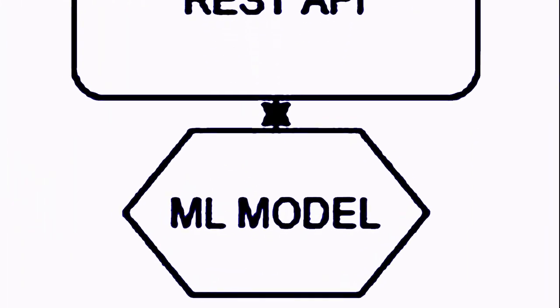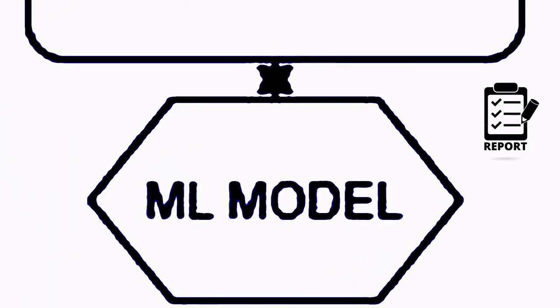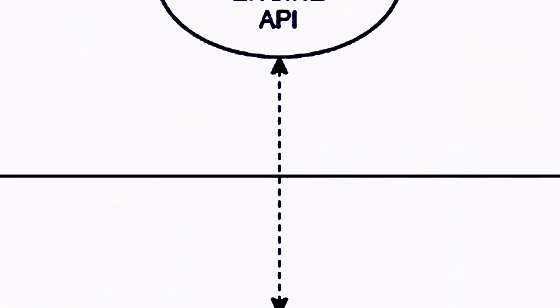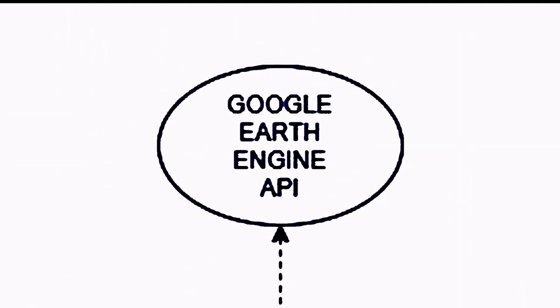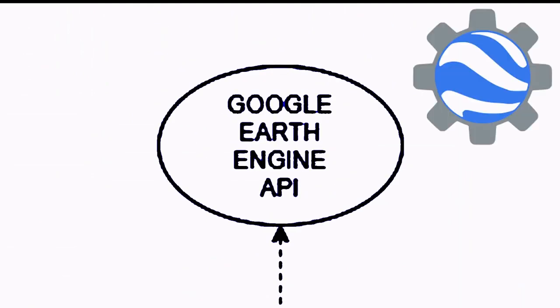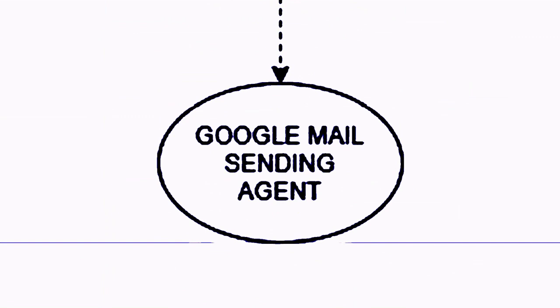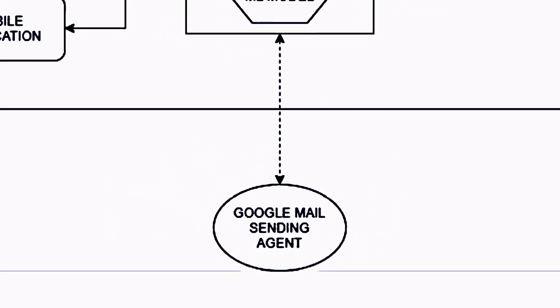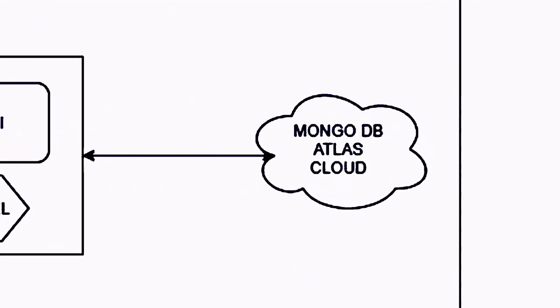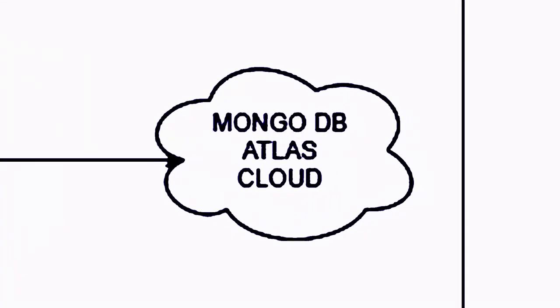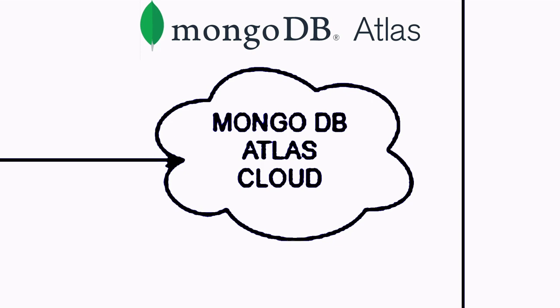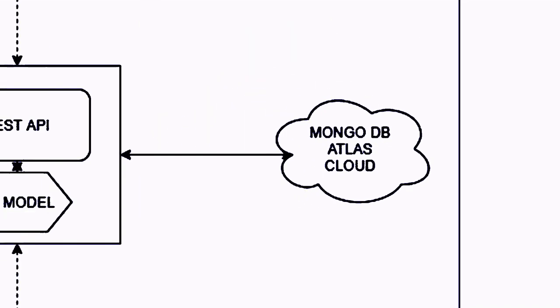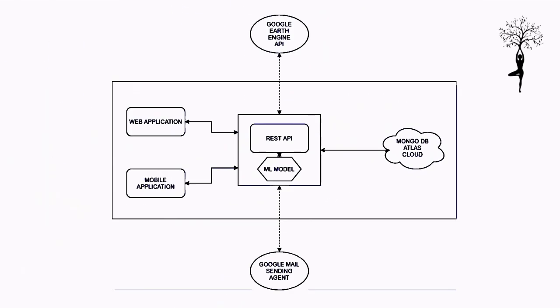The REST API also uses an ML model to generate reports. Images needed for these reports are obtained from Google Earth Engine. All mail sending is done through the Google Mail Sending Agent. The system collects a vast amount of data. All of this data is stored in a MongoDB database, which is hosted on Atlas Cloud. That's how the GreenBay system works.